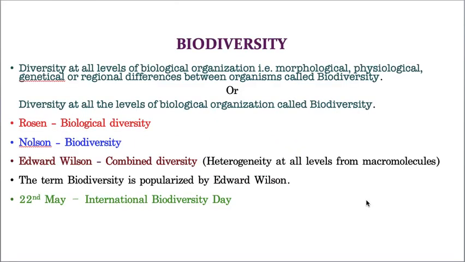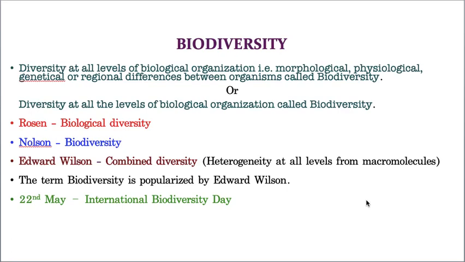Biodiversity can be defined as diversity at all the levels of biological organization, that is morphological. Hope you know what is morphological. Morphological means the external characteristics of an organism are called morphological characters. Diversity means variation.